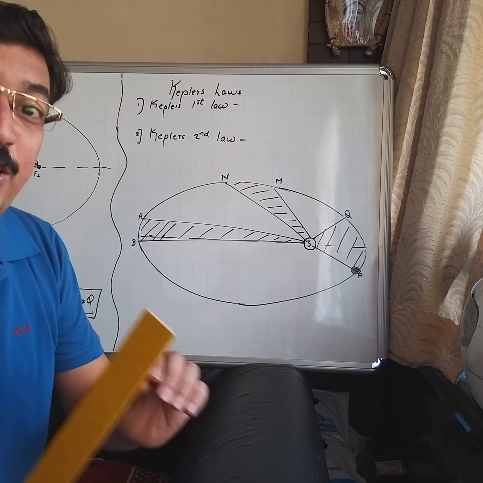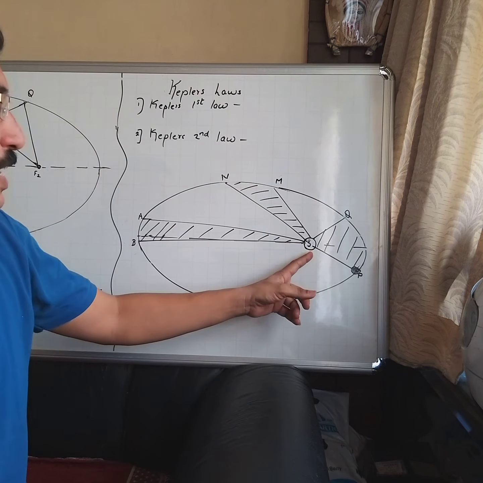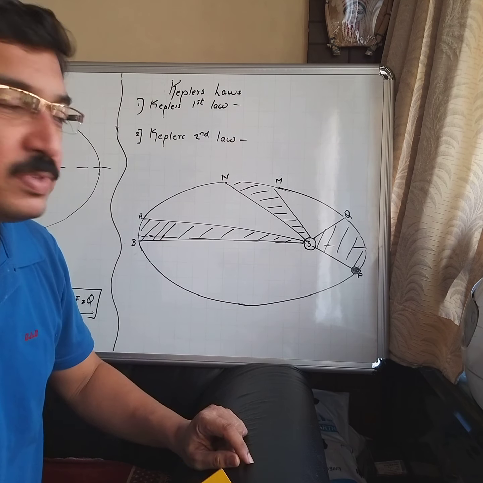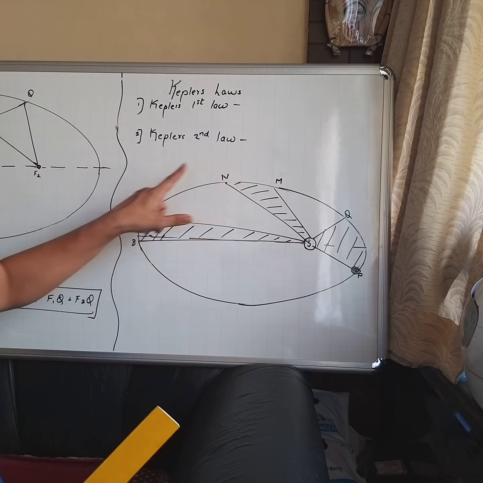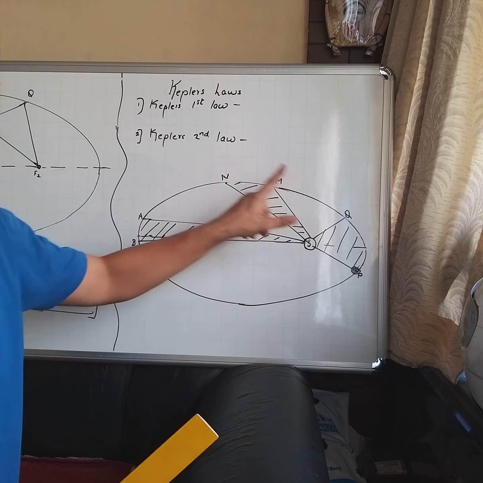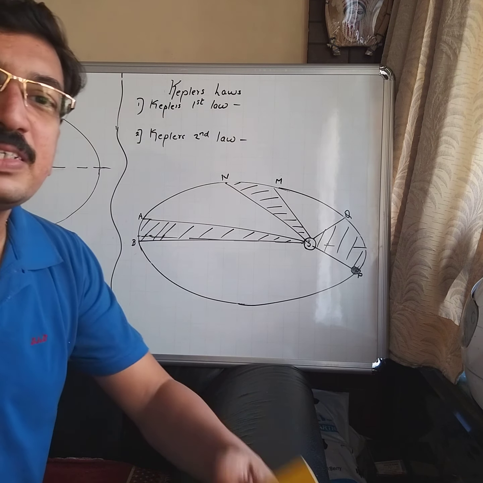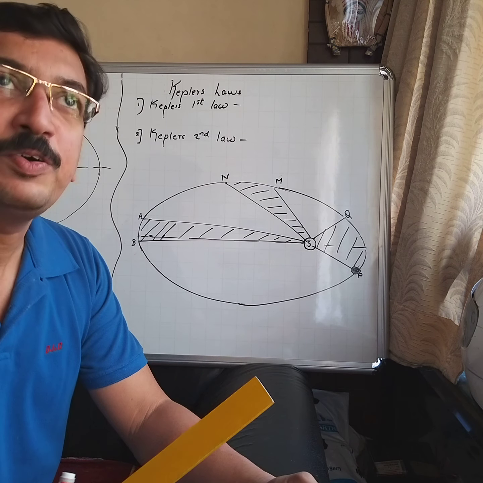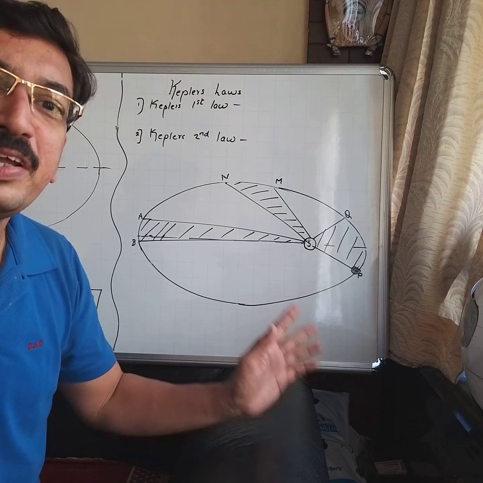Now why do I say one of the foci? Because I told you an ellipse has two foci. So the sun is located at one of the foci, and the planets revolve around the sun in an elliptical orbit. This is the simplest law, Kepler's first law. Okay, hope there are no doubts, no difficulties over here.